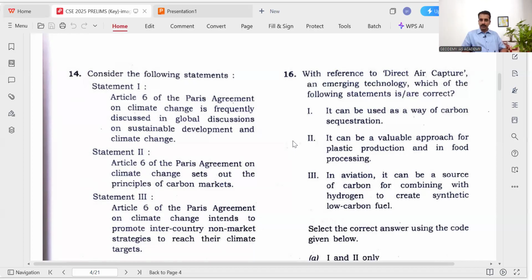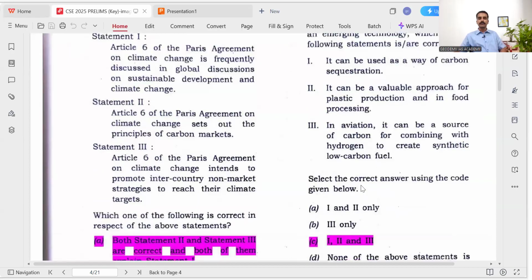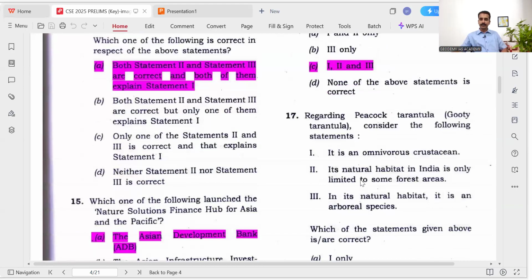Then statement number 2, it can be a valuable approach for plastic production and in food processing. In the plastic production and food processing industry, we can use carbon from the atmosphere through direct air capture, right? So it can reduce emissions in those industries. Then in aviation, it can be a source of carbon for combining with hydrogen to create synthetic low carbon fuel. That was also in current affairs. So statement 3 is also correct. So option C.